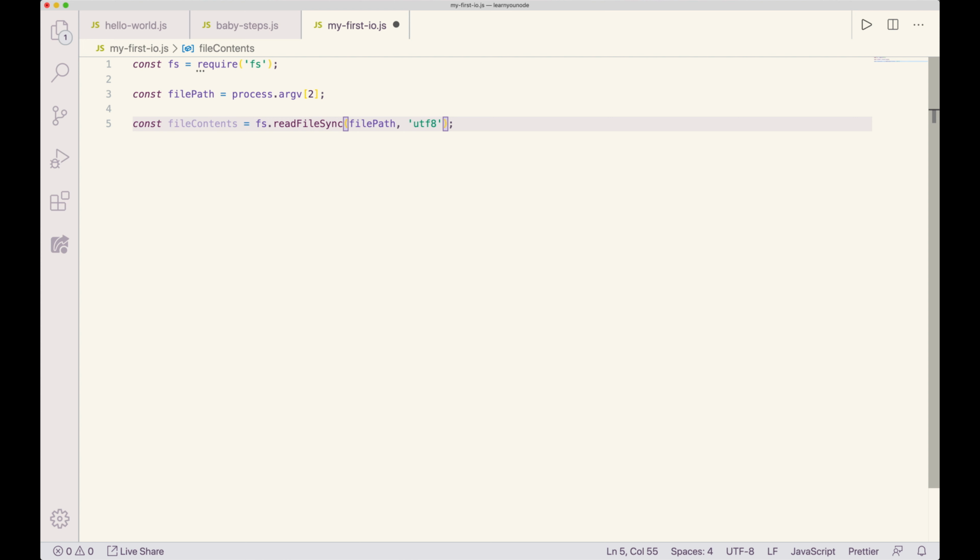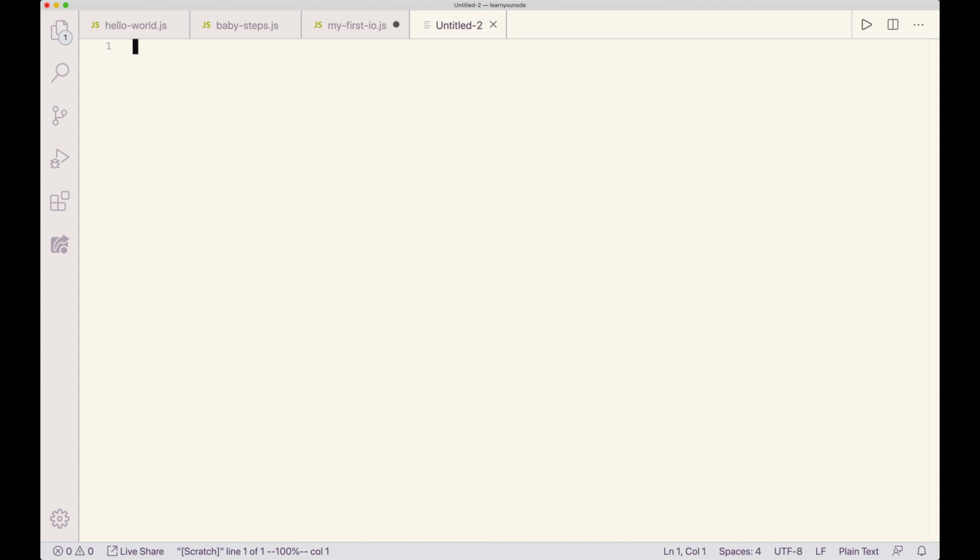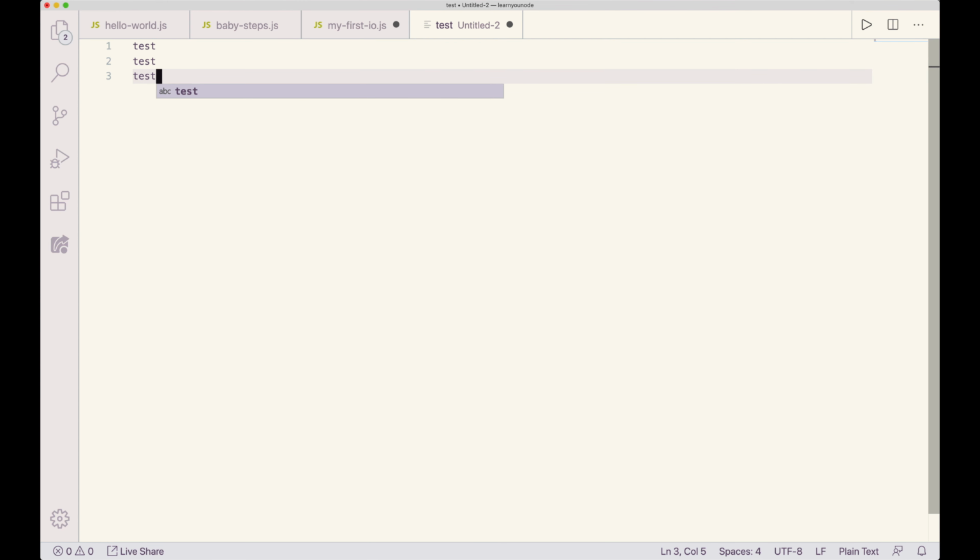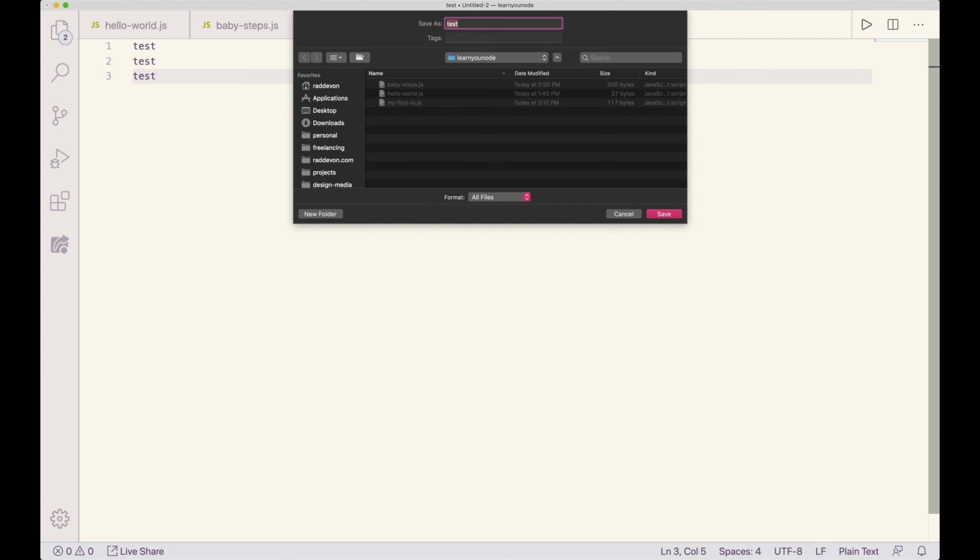Before I go too far with this, I could just test this piece, although I need a file to read. Let's create a file. I'm just going to say, let's save this. Okay, test.txt.